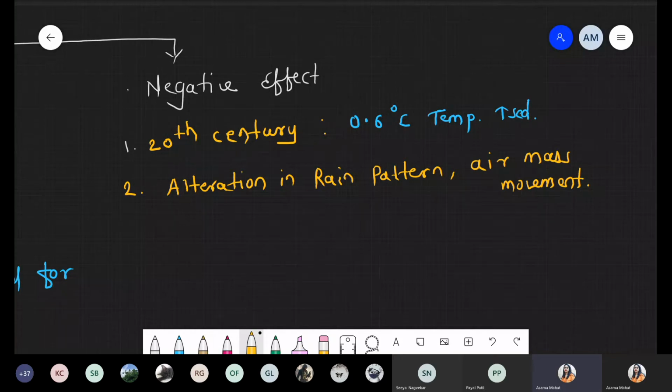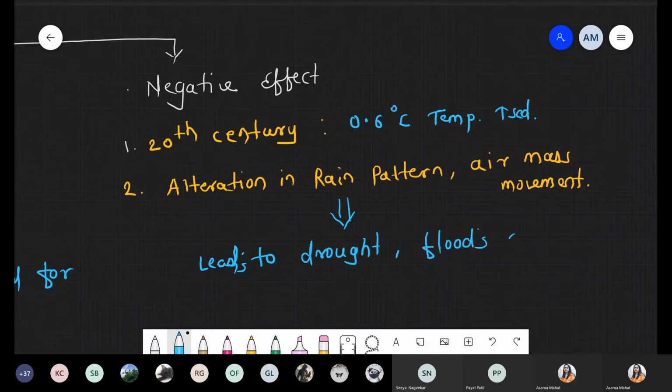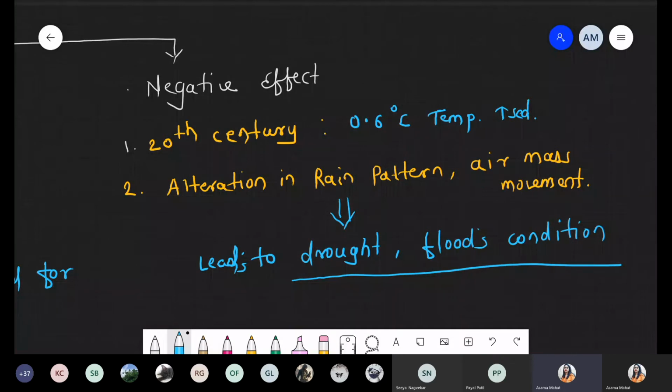And now what happens? Sometimes it leads to conditions like drought or excess flood condition. So this alteration in rain pattern and air mass movement leads to either a drought condition or a flood condition. And why are these happening? Because of a change in annual mean temperature, which is due to global warming. So these are the first two effects.